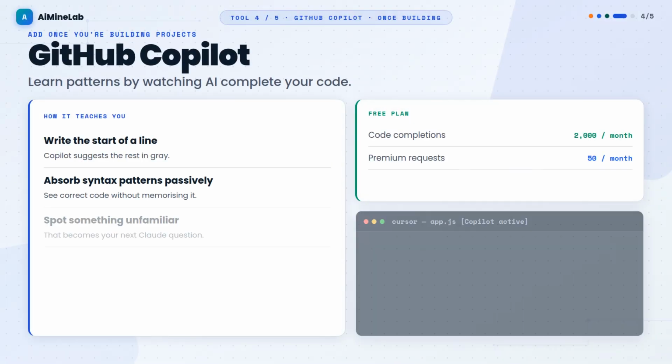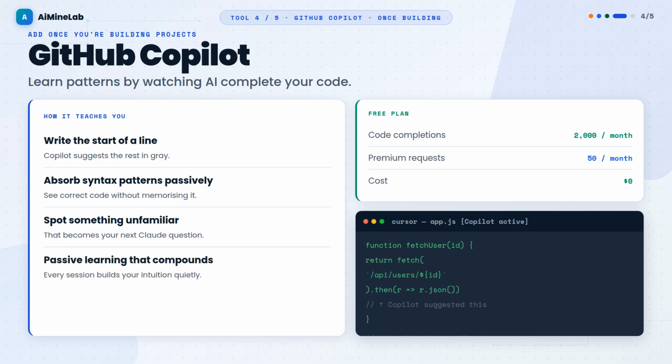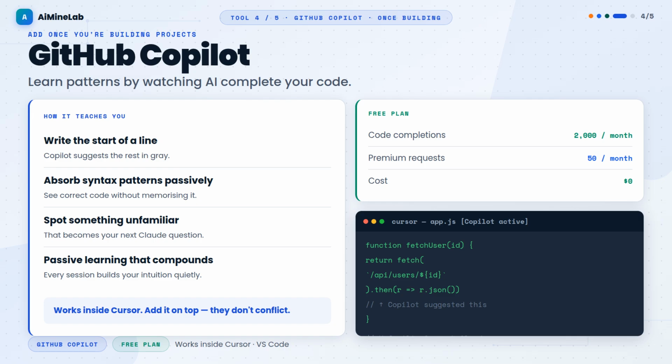Once you are building small projects, add GitHub Copilot's free plan. The free tier includes 2,000 code completions per month and 50 premium requests. You write the beginning of a line, Copilot suggests the rest. Over time, you absorb patterns and syntax by watching rather than memorizing. It is passive learning that compounds. When Copilot suggests something unfamiliar, that becomes your next question for Claude or freeCodeCamp.